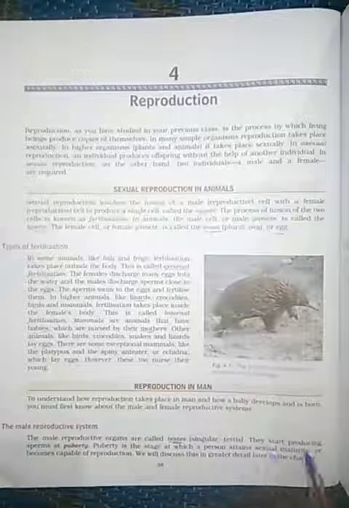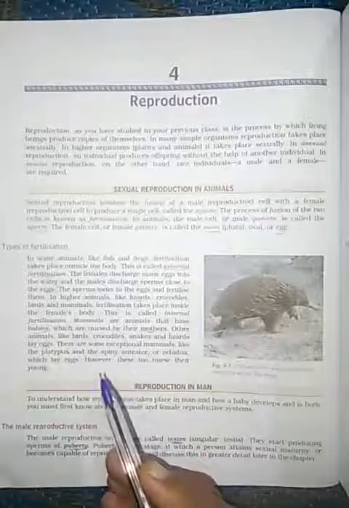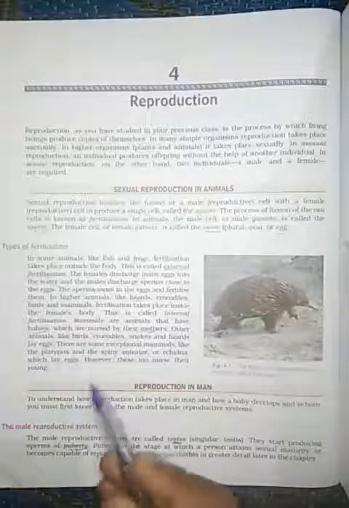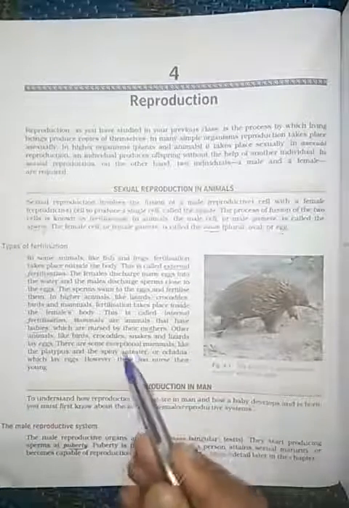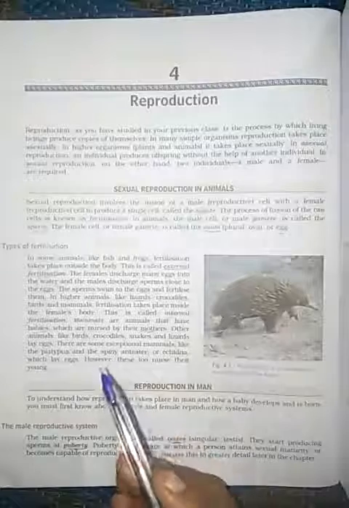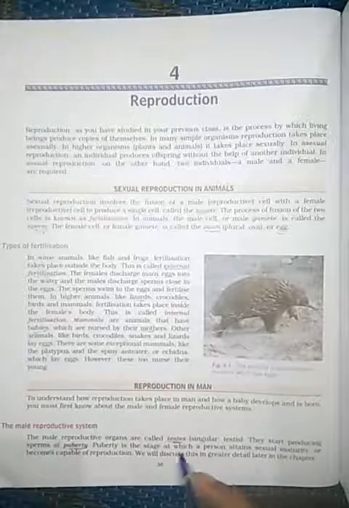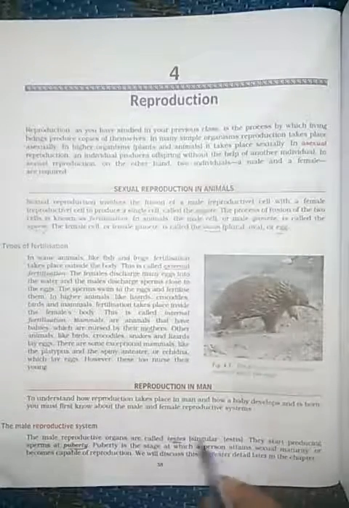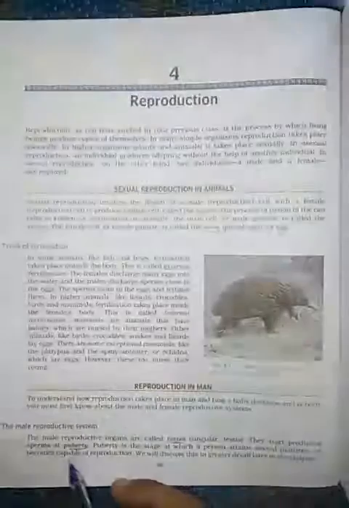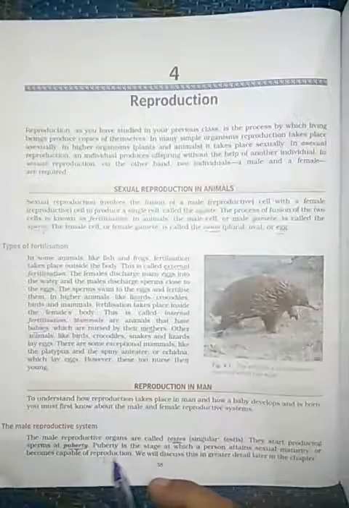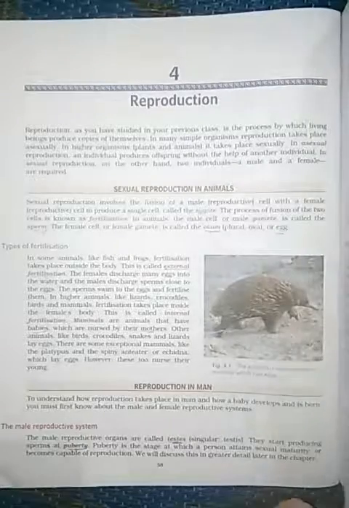ठीक है, testis. They start producing sperm at puberty. Puberty is what? Puberty is the stage where an individual is able to produce their gametes, isn't it? Clear? That is puberty. Puberty is the stage at which a person attains sexual maturity and becomes capable of reproduction. We will discuss this in greater detail later in the chapter, isn't it?